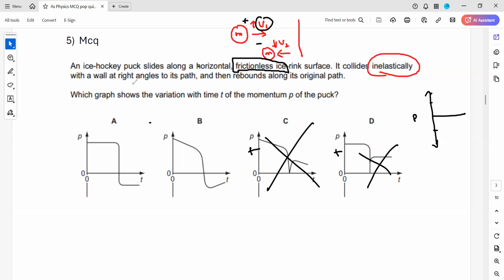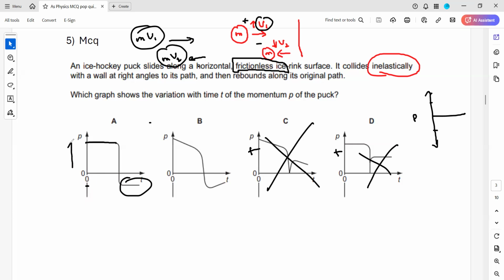If the velocity does not decrease, the product of mass and velocity will remain constant. That's why the product of mass and velocity remains constant. When it rebounds, the new velocity is not smaller than the first one. So the direction has changed, but again the speed will not change, so the product of mass and velocity will be constant.